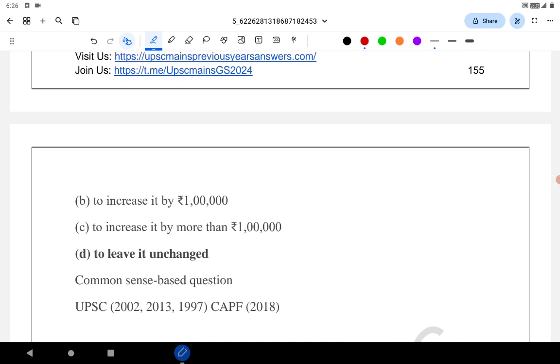The formula is money supply, M, equal to cash in hand, C, plus demand deposit, plus other deposit.